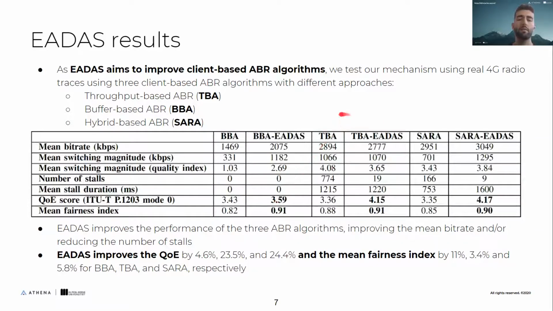We complete this, but for example, for BBA, the mean rate is usually a little bit lower. EADAS increases this mean rate by requesting more aggressively, higher qualities. And for example, for throughput-based, that is really aggressive. And for these real 4G radio traces, the throughput has some sudden drops. We can see that EADAS decreases a lot the number of stalls in throughput-based and SARA ABR.